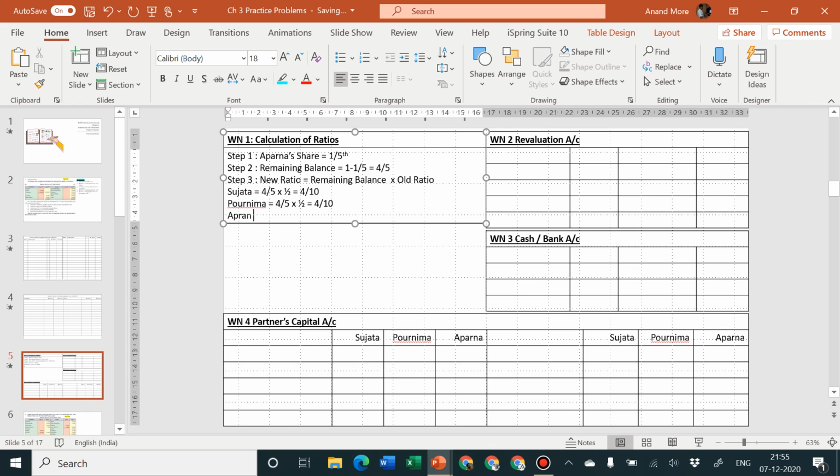So Aparna is equal to 2/10. So 2/10 is exactly same like that of 1/5. So whatever promise we have given to Aparna, that she will get 1/5 share, that is also fulfilled, and we are in a position to specify the new ratio, which is 4:4:2. Okay, and then we can calculate sacrifice ratio, which will be step number 4.